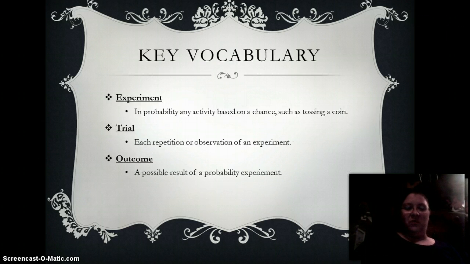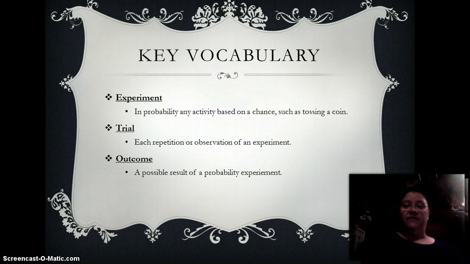Now let's move forward with some key vocabulary words that you need to place in your interactive notebook for later usage. Let's go over experiment. That is, in probability, any activity based on chance, such as tossing a coin. Trial, defined as each repetition or observation of an experiment.